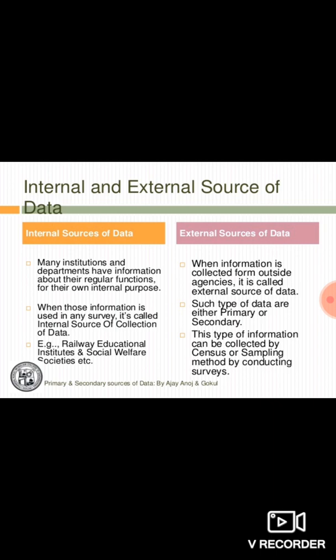Now here the examples given are railways, educational institutes and social welfare societies. So these are government departments. Whatever government department there is, it also generates a large amount of data. They prepare their financial reports and other reports, and publish the data as well. Not only railways, any other government organization that is operating will have internal information.